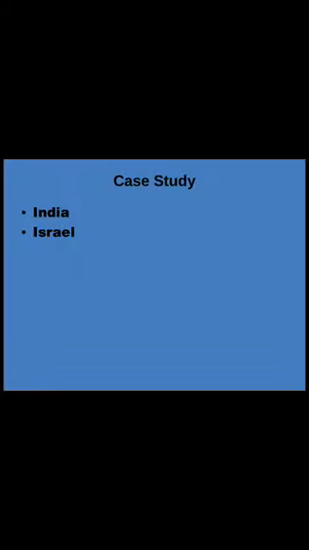The amount of rainfall India receives is 1150 millimeters per year. Israel receives annually only 250 mm. Now you see, India 1150 and Israel only 250.